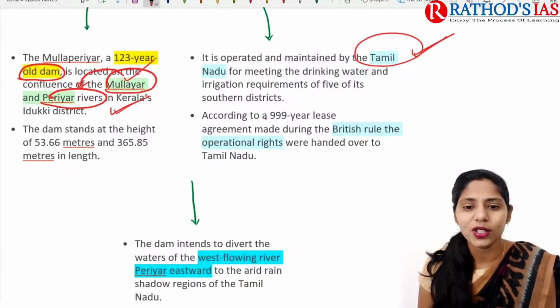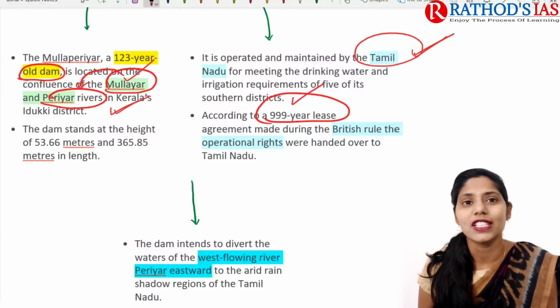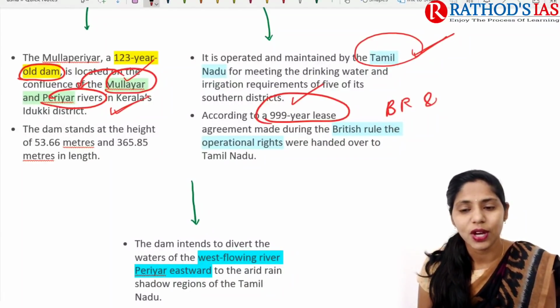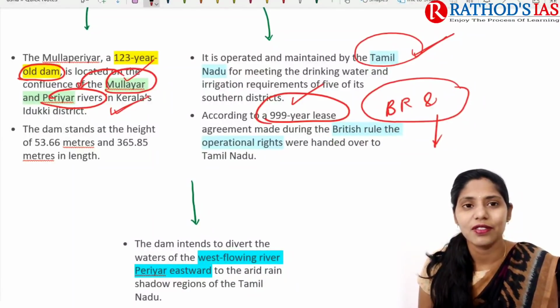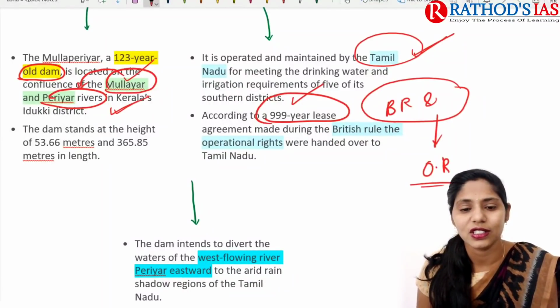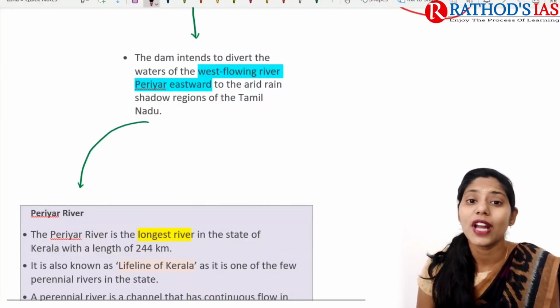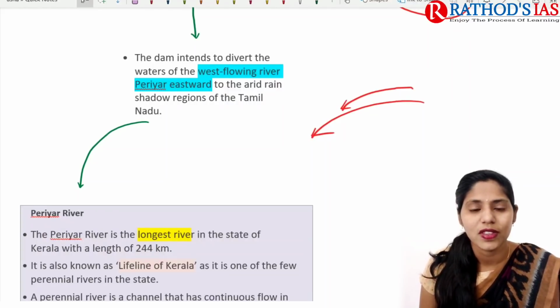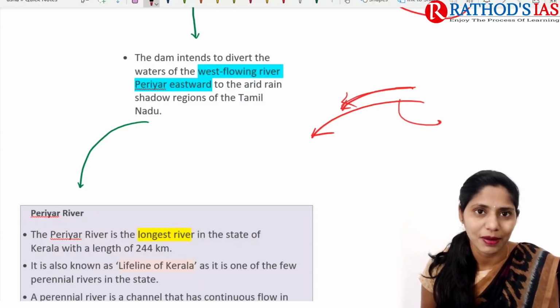Because according to the 999-year lease agreement, this agreement was made between the British rule and Tamil Nadu. What happened is that this British rule gave these operational rights to Tamil Nadu. This dam mainly intends to divert waters. Actually, this Periyar is a west flowing river, right? So this west flowing river water is mainly diverted towards the rain shadow regions of Tamil Nadu.